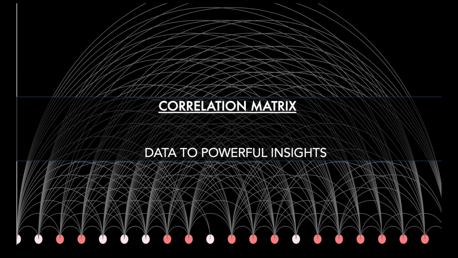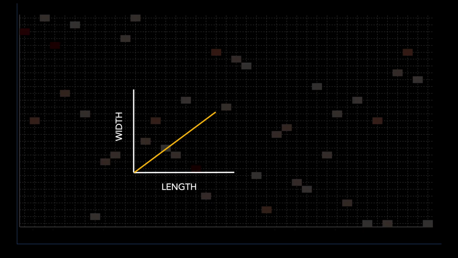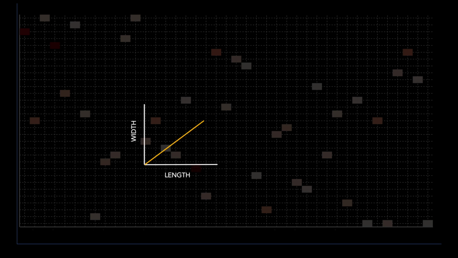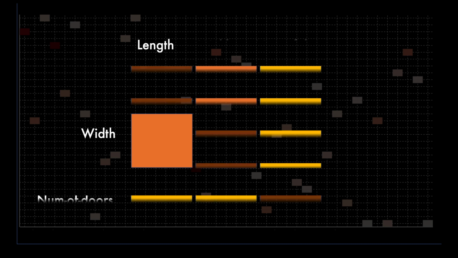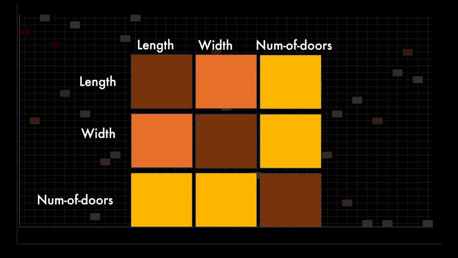In this step, we will take the red pill and make a correlation matrix. Correlation helps to see if there is any relation between two fields. So for example, the length of the car and width of the car are related. As length increases, so does the width. And correlation matrix takes the calculations to the next level. The correlation value is indicated by a color, the darker color indicating high correlation. And the correlation matrix will give you an overview of all the numerical fields in the data.